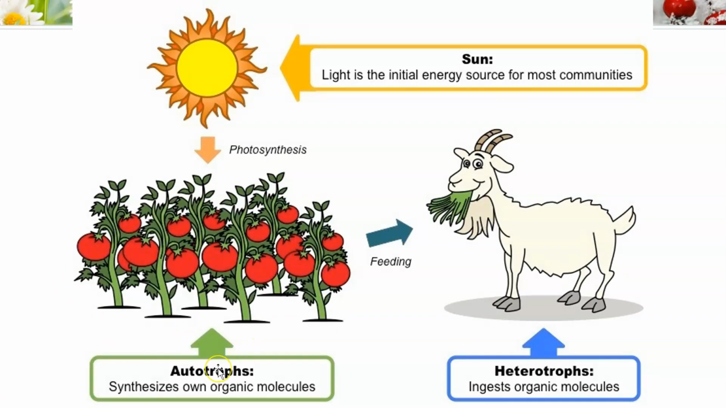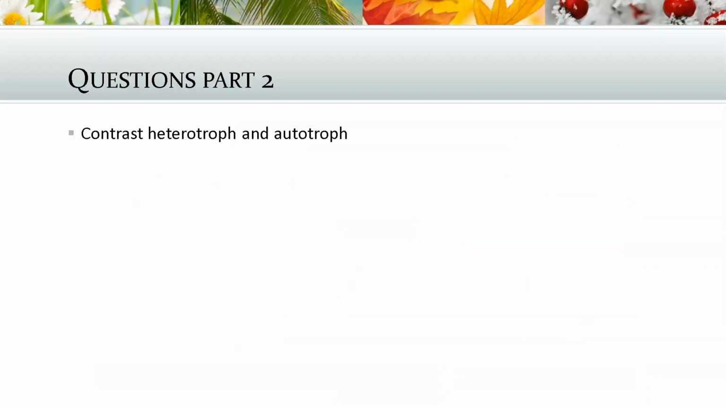So plants are autotrophs, which means they make their own food through photosynthesis. We are heterotrophs, which means we have to eat our food. The sun is the initial source of energy for most communities, except ones down deep in the ocean near hydrothermal vents. And so questions part 2. I want you to contrast heterotroph and autotroph.